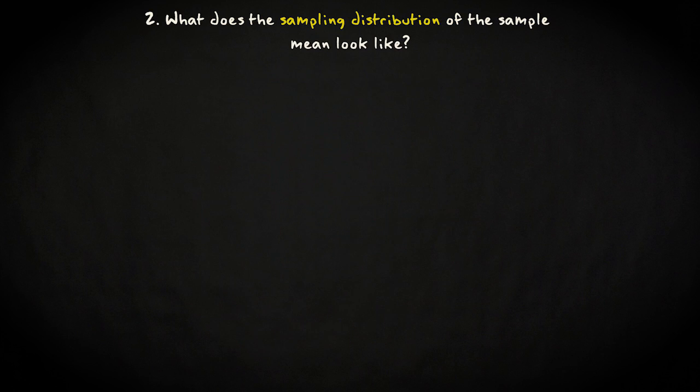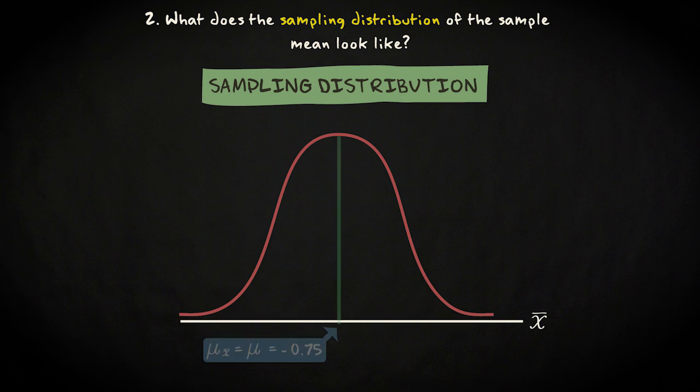The second question is what the sampling distribution of the sample mean looks like. We know that when the sample size is sufficiently large, which is with an n of 3000 clearly the case in this example, the sampling distribution is bell-shaped with a mean that equals the population mean. We can therefore conclude that mu x bar equals mu equals minus 0.75.